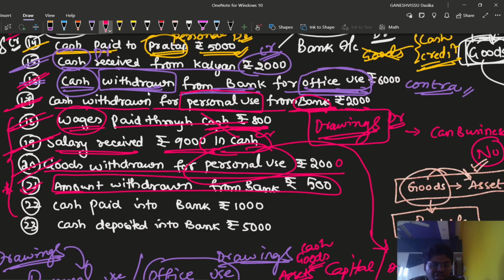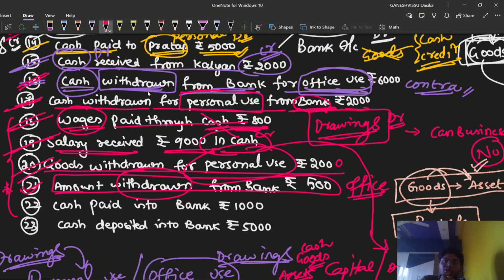As it is not mentioned here, can we think that it is made for office purpose? Yes, office purpose only. So whenever drawings have been made for official purpose, can we introduce the name of the drawings account here? No, because it is made for office purpose. So what is being withdrawn? We are withdrawing the amount from the bank account for office purpose.